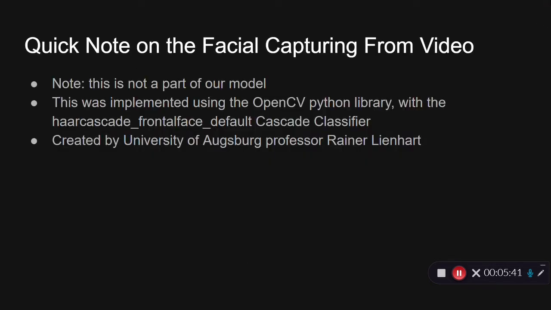All right, and just a quick note on the facial capturing from the video. This was not a part of our model. Actually, the part where it finds the face from the video, that's not part of our model. This was implemented using the OpenCV Python library with the haar cascade frontal face default cascade classifier, which was created by the University of Augsburg professor Rainer Lienhart. I just wanted to make a note of that. That was not part of our model.